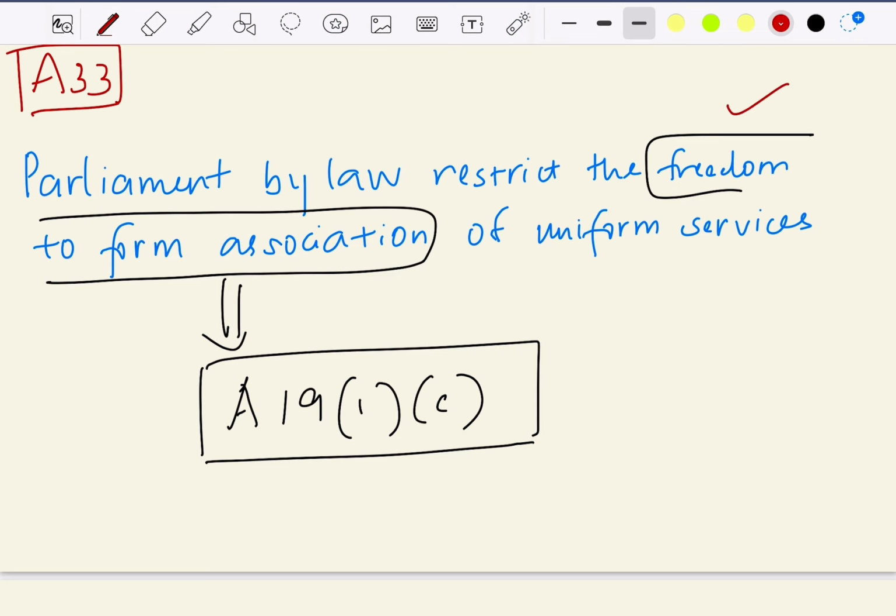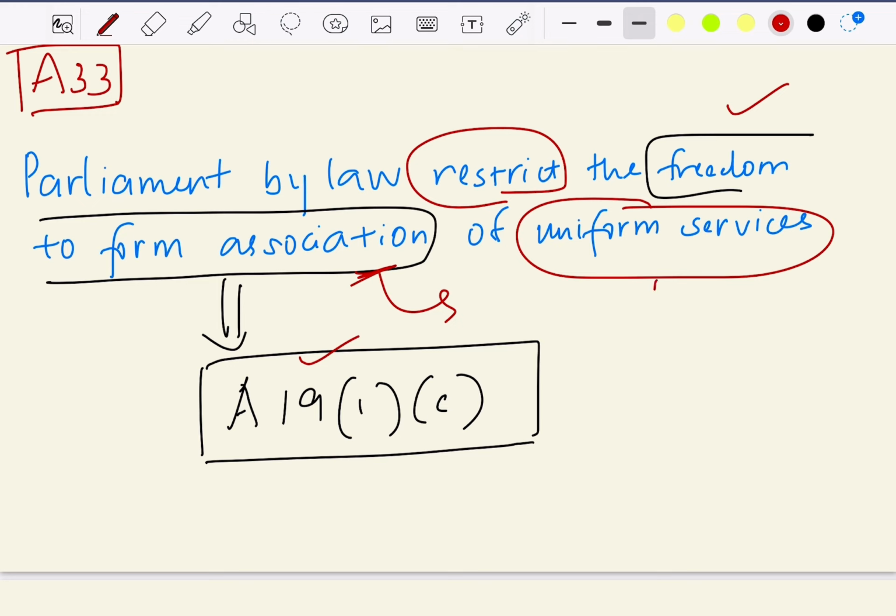We had already studied in article 19 clause 1c that there is a freedom to form associations, unions or groups, correct? To this freedom to form associations, there are restrictions for the uniform services. Uniform services means it can be the police or army or the air force. For these uniform services, the freedom to form associations can be restricted. Who can restrict it?